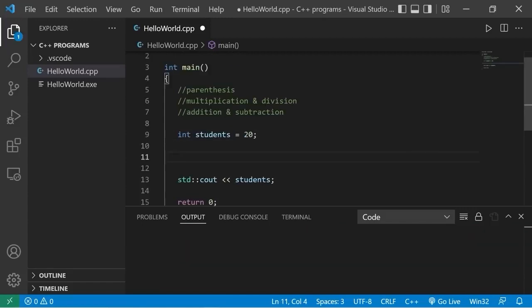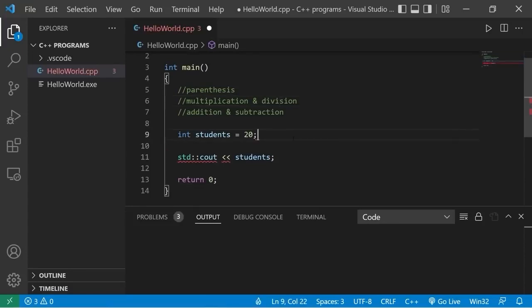These arithmetic operators have an order of precedence. We resolve any arithmetic operations that are first within parentheses, then multiplication and division, then lastly addition and subtraction. Perhaps we have this formula. students = 6 - 5 + 4 * 3 / 2. So what do we solve first in this equation? We would check any parentheses first, which there aren't any of. Then we resolve any multiplication and division.